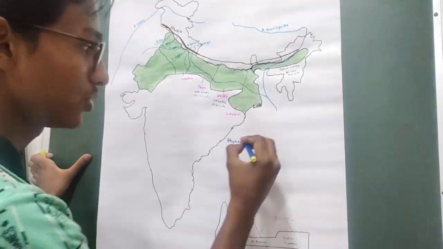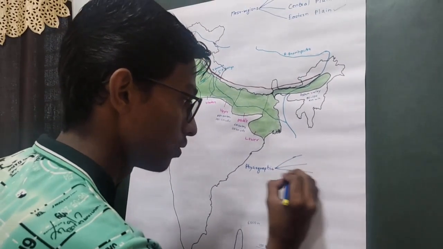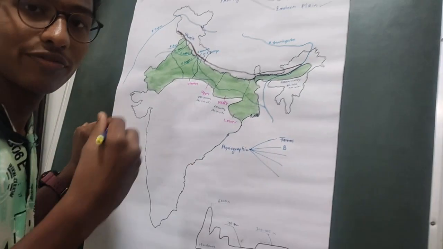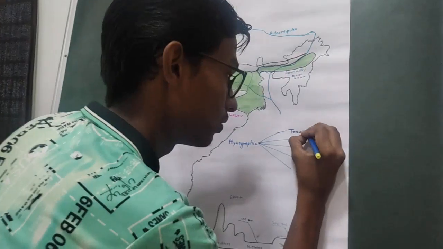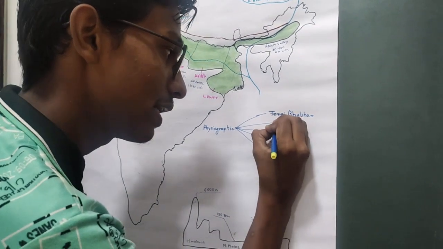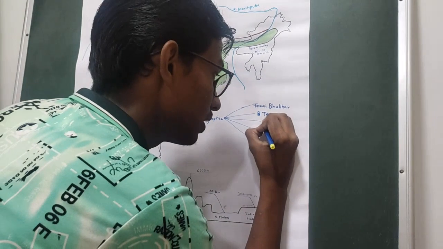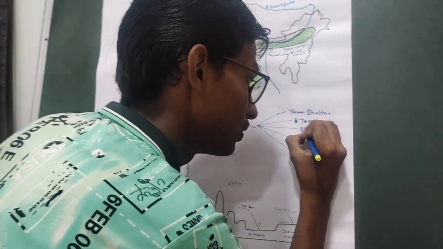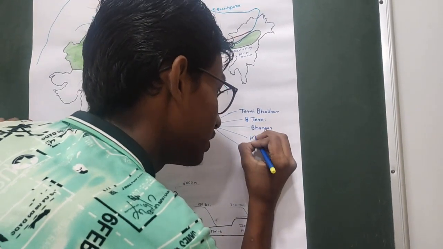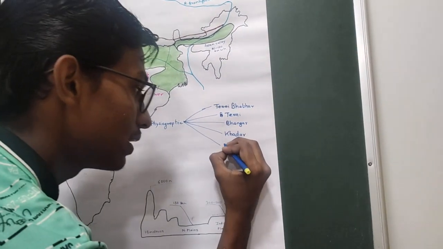There are 5 physiographic divisions of the northern plains. The first physiographic division is Bhabar. Then the second division is Terai. The third is Bhangar. And the fourth is Khadar. And the fifth one is the Delta region.